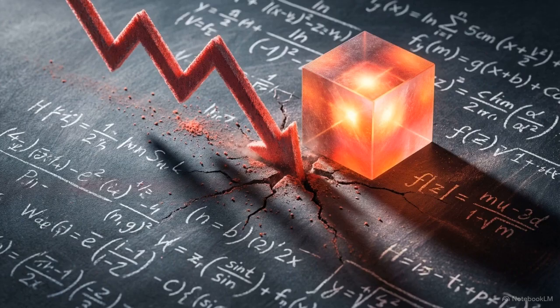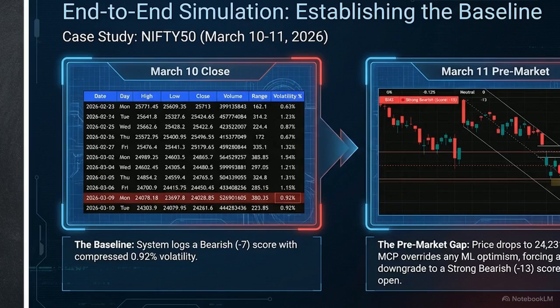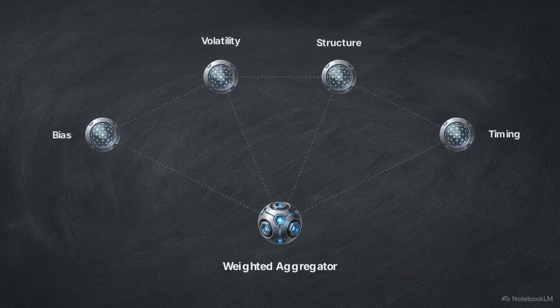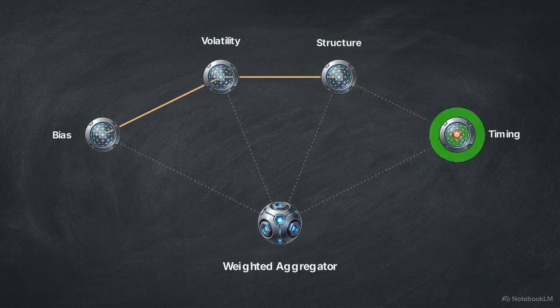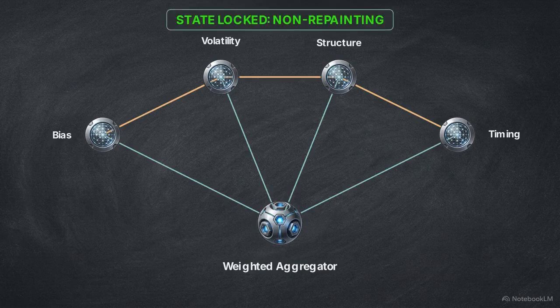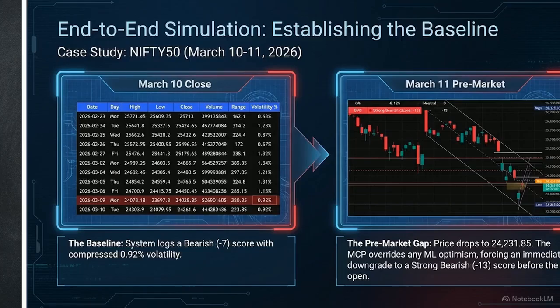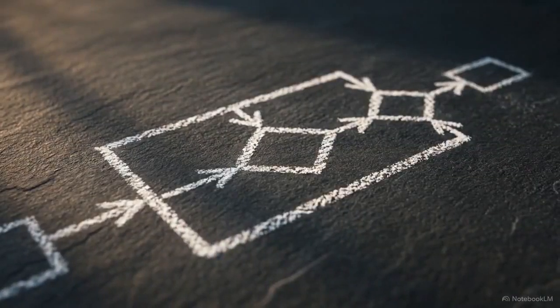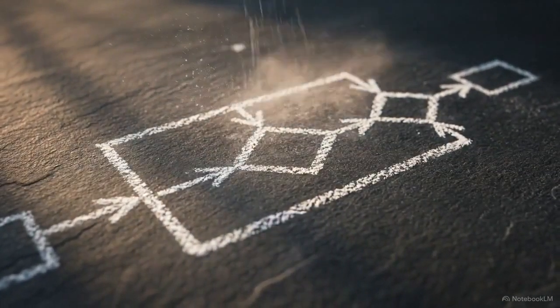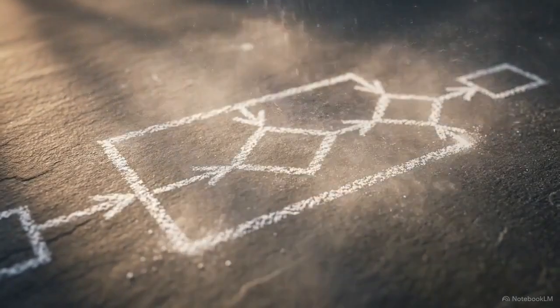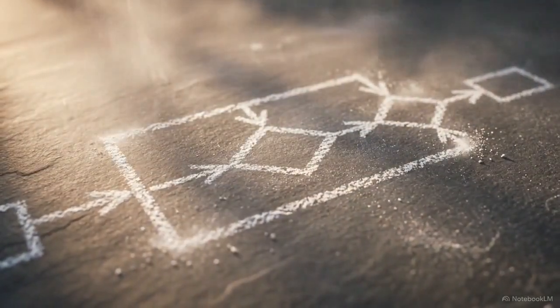To see this architecture under extreme stress, we can examine its performance on the Nifty 50 index during the second week of March 2026. This data table details the system's baseline parameters at the close of March 9th. Through agent-to-agent sequential collaboration, a process where specialized internal AI models exchange and validate data, the system locked in a compressed volatility of 0.92% and assigned a baseline bearish bias score of -7. These compressed pre-market parameters reflected a deceptive calm. The market was coiled tight, setting the exact conditions required for an imminent structural failure.